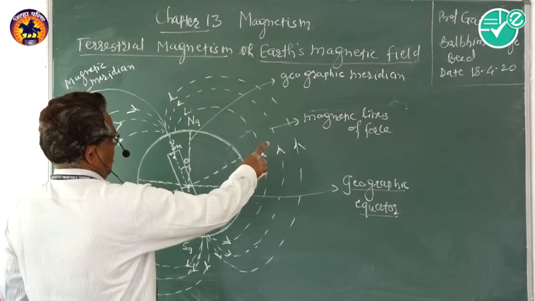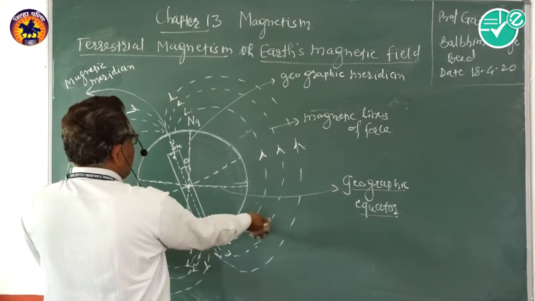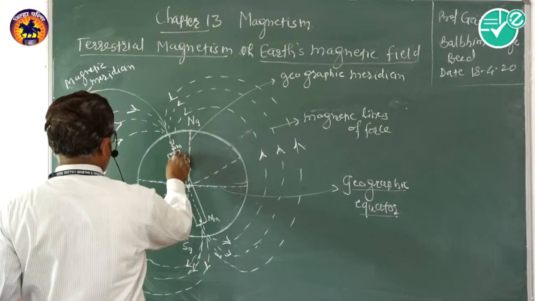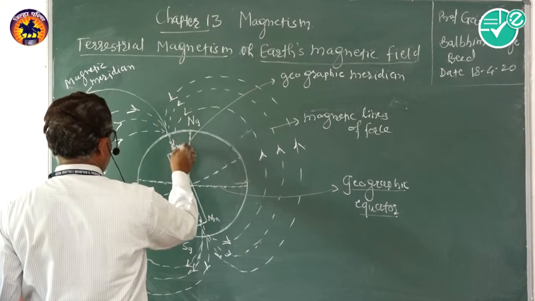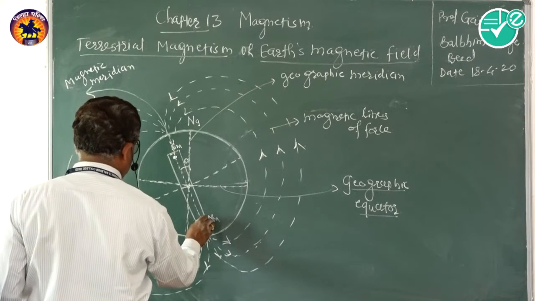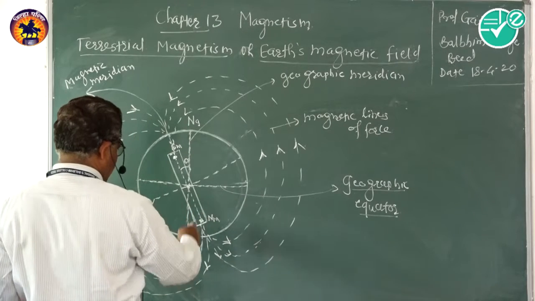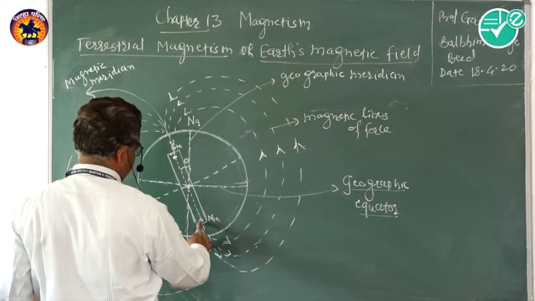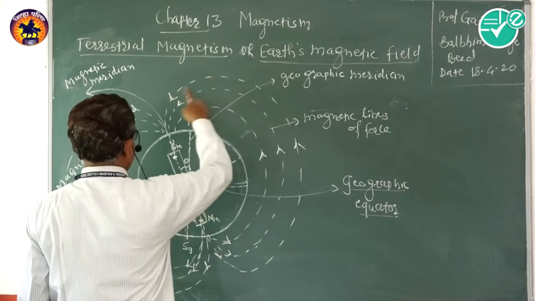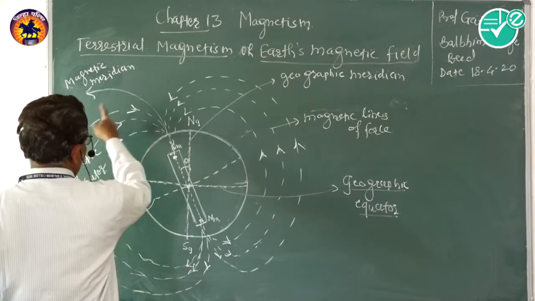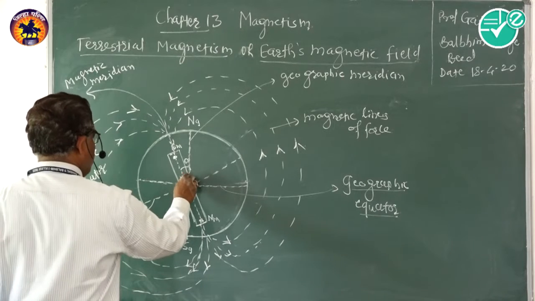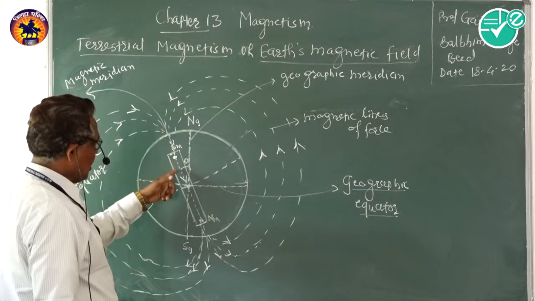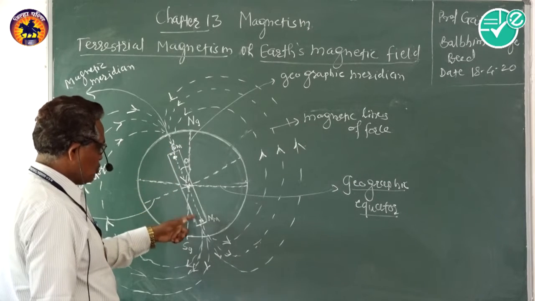And these are nothing but magnetic lines of force around the earth. Now this is the south pole of the magnet inside the earth. This is the north pole of the magnet inside the earth. The magnetic lines of force around the earth are directed from N pole to S pole, and inside the magnet, these magnetic lines of force pass from S pole to N pole.